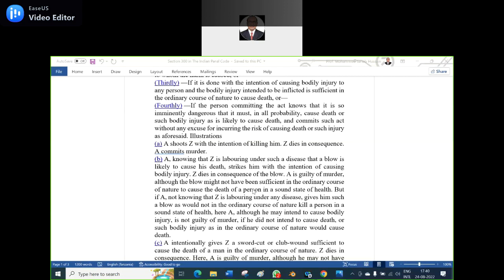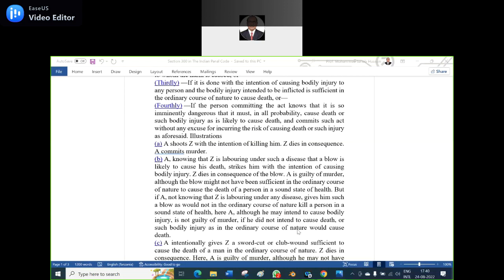But if a blow would not in the ordinary course of nature kill a person in a sound state of health, here A, although he may have intended to cause bodily injury, is not guilty of murder if he did not intend to cause death or such bodily injury as in the ordinary course of nature would cause death.